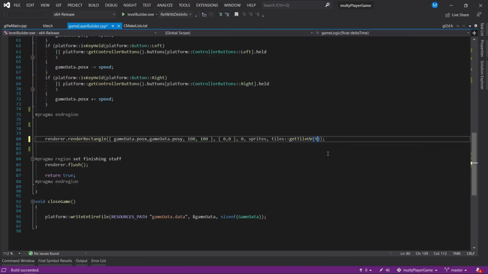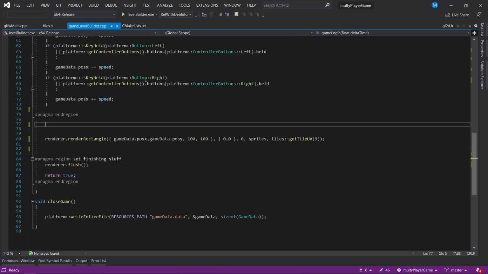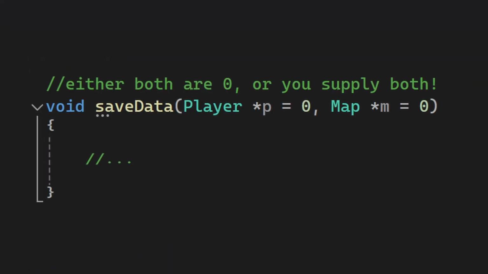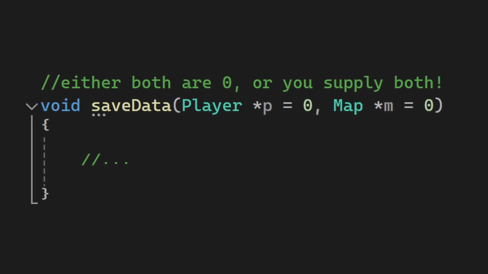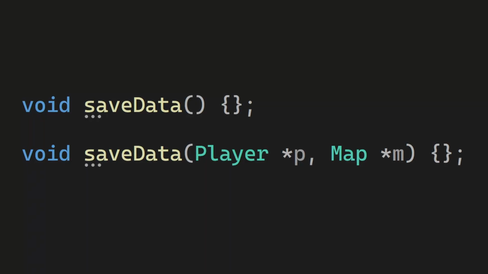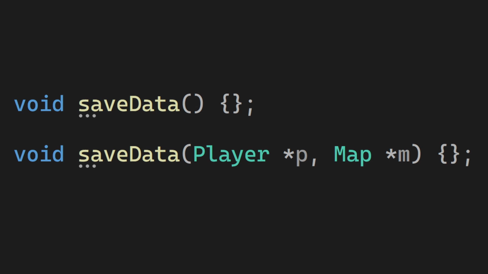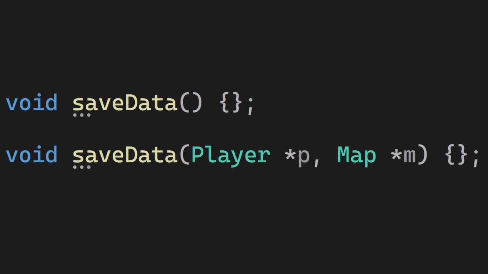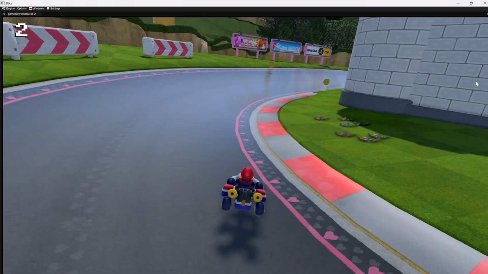Imagine that you write a function that needs to be called in a certain way. Let's say that you have to either pass both parameters or none. Now, of course, this is bad API design, and Mike Acton would slap you for writing something like this. You should write your API so that it is literally hard for the user to do things wrong. But bear with me for a second.